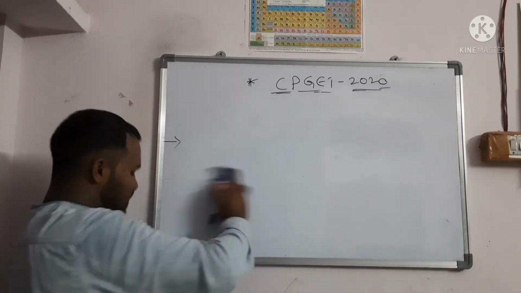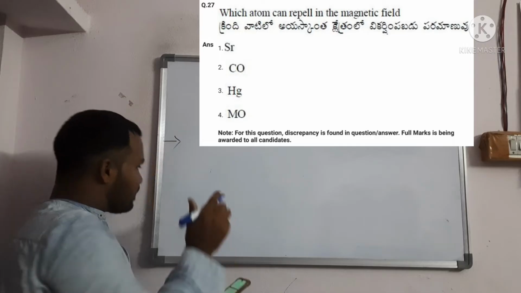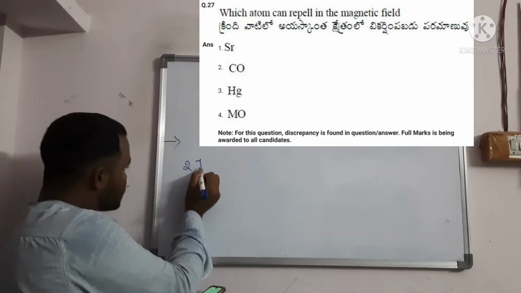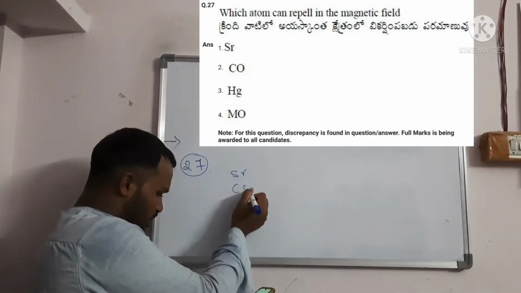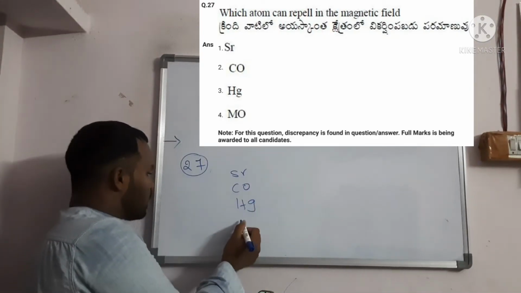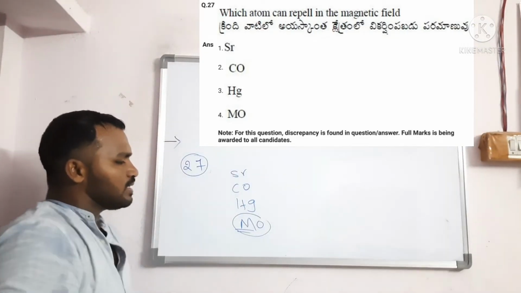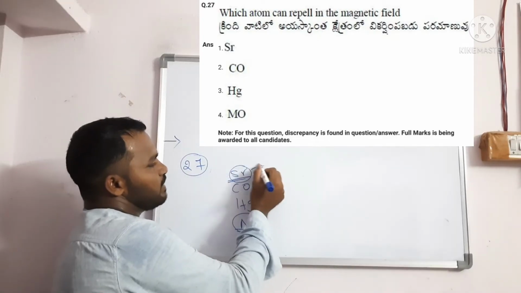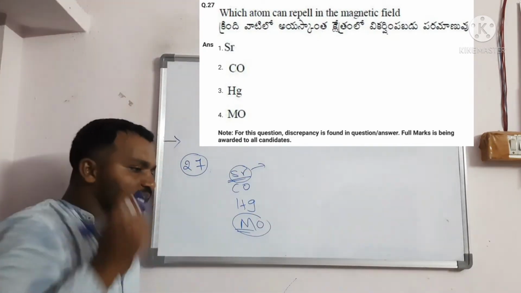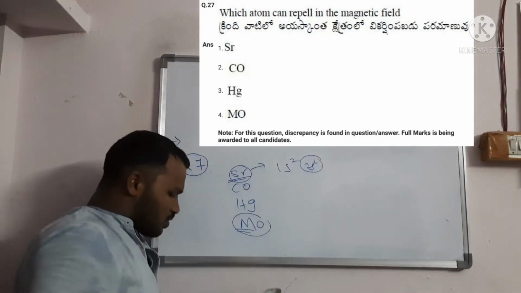Next, question number 27. Which atom can repel the magnetic field? The options they gave: strontium, CO, mercury, molybdenum. Strontium belongs to the group beryllium, magnesium, strontium, barium, radium, with ns2 configuration.